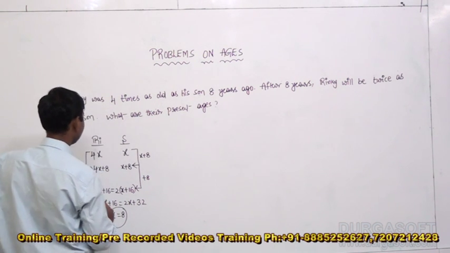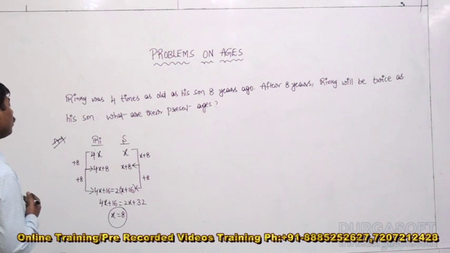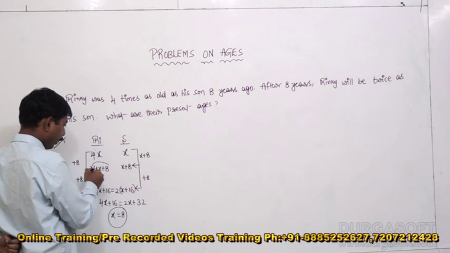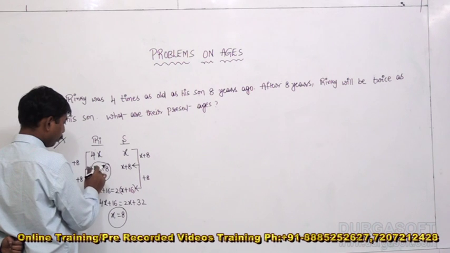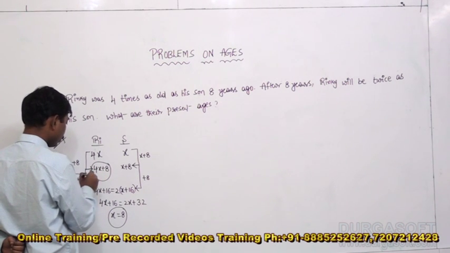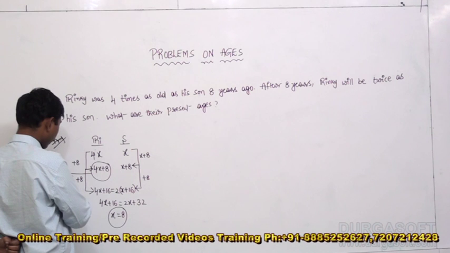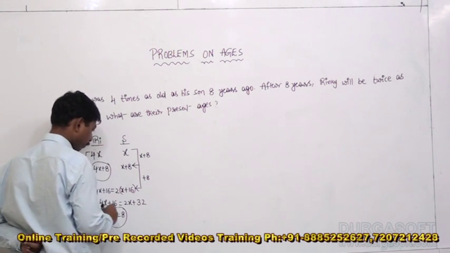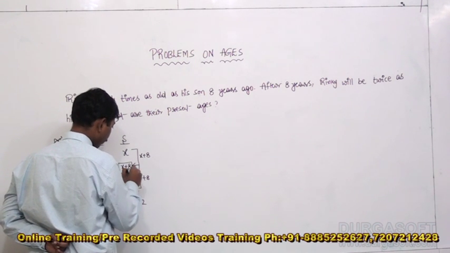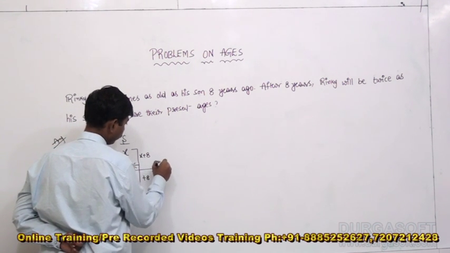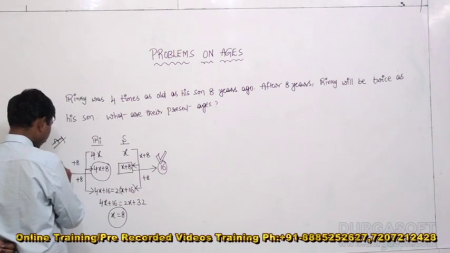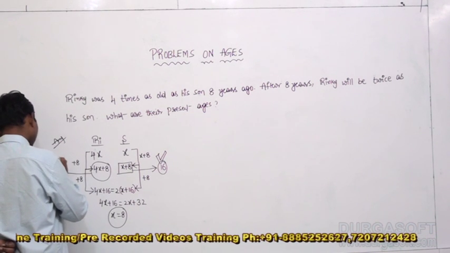x equals 8 years. x equals 8 means we have to find out the present ages of Rinky and his son. What about the present age of Rinky? 32 plus 8, that is how much? The present age of Rinky we came to know is 40. Next, the present age of his son, 8 plus 8, that is 16. 16 is the present age of Rinky's son, and 40 is the present age of Rinky.